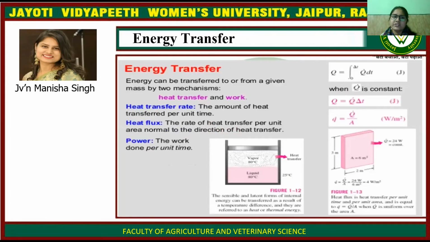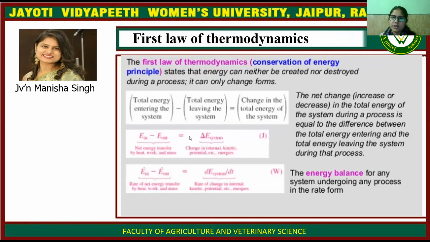Next is energy transfer. Energy can be transferred to or from a given mass by two mechanisms, that is heat transfer or work. Heat transfer rate is the amount of heat transferred per unit time, and heat flux is the rate of heat transfer per unit area normal to the direction of the heat transfer, and power is the work done per unit time.